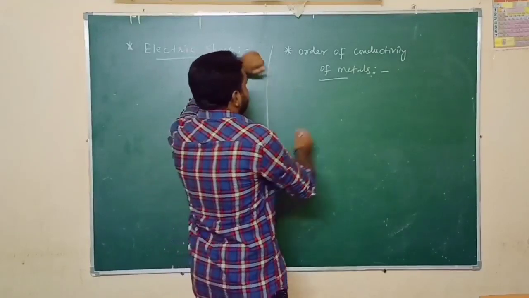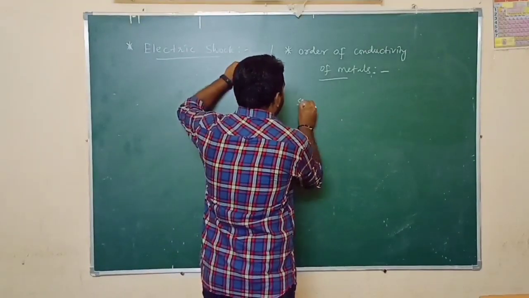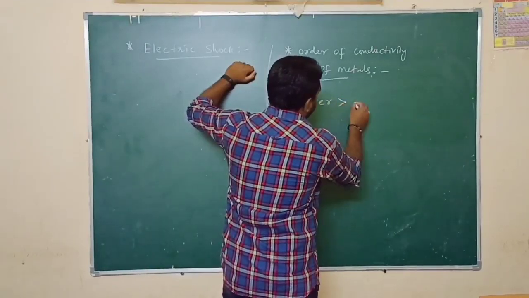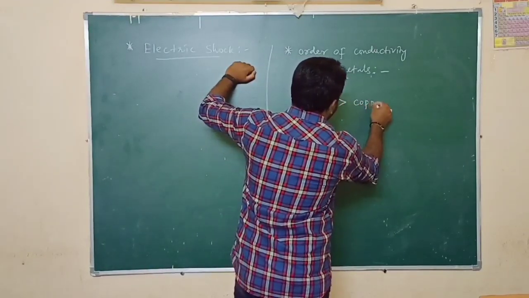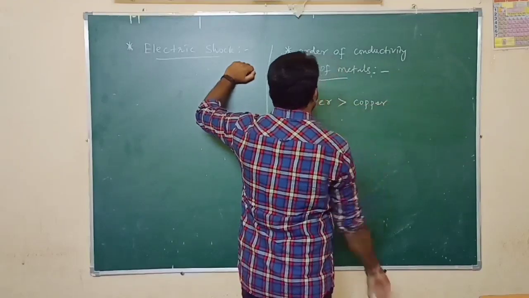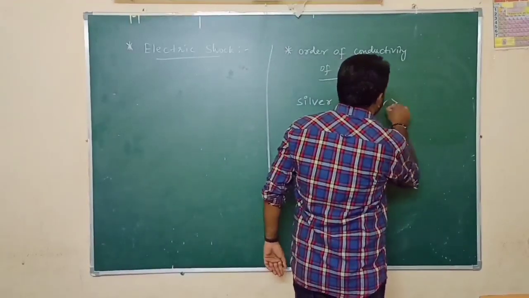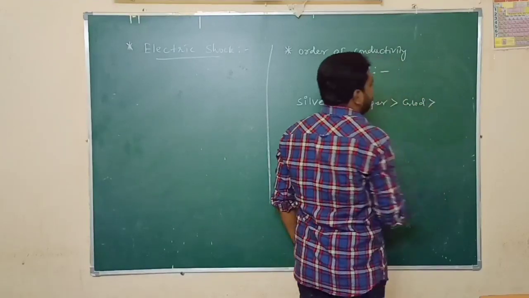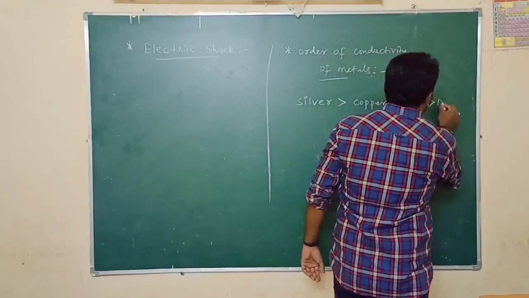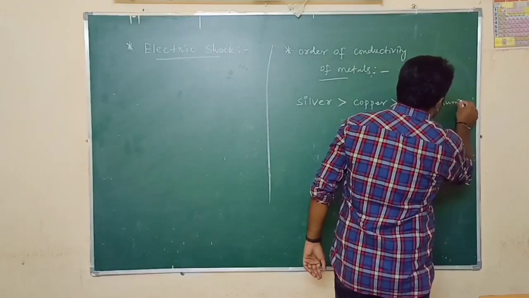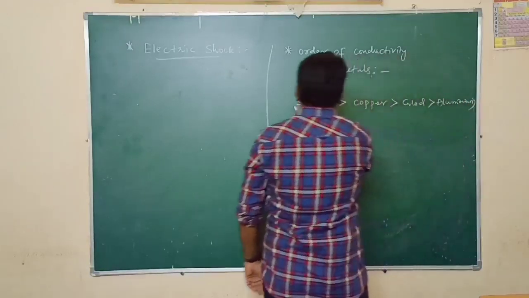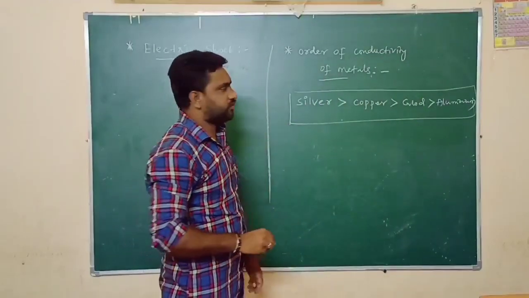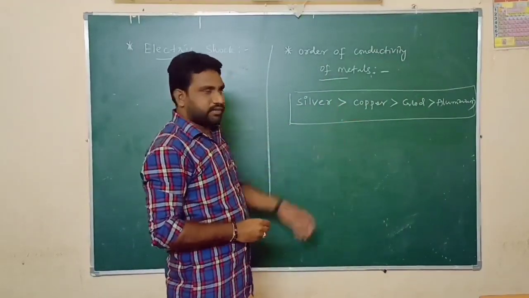That order is: first one is silver, next one is copper, next one is gold, and the last one is aluminum. This is the order of conductivity of the top four metals with respect to electricity.